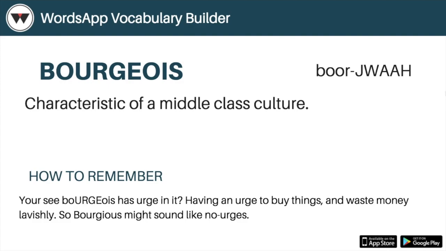The word bourgeois is again a hard word, and to remember this word, you will have to play with the word a bit in some uneasy manner. So what I feel is bourgeois has urge in it. If you can see, U-R-G-E, urge. So urge to buy things, waste money lavishly. So I feel, okay, you have urge.